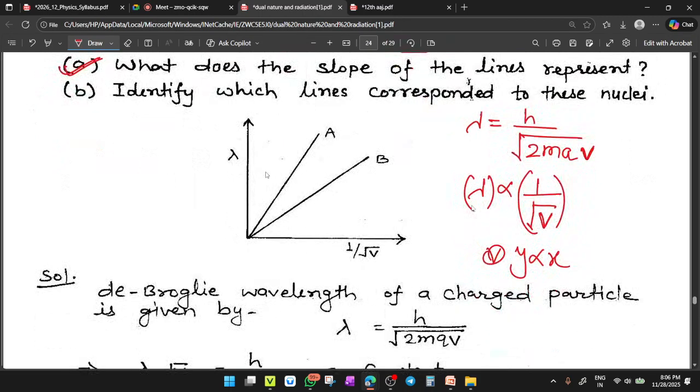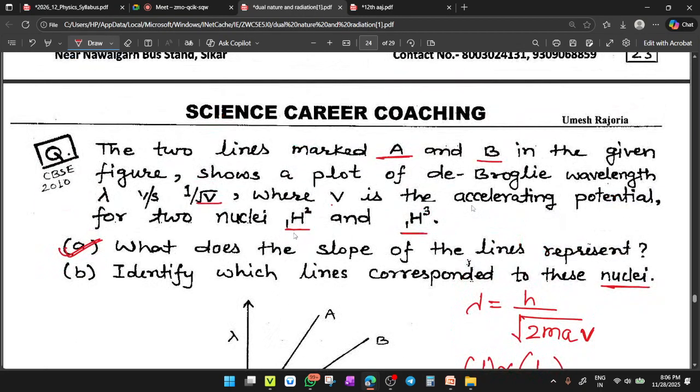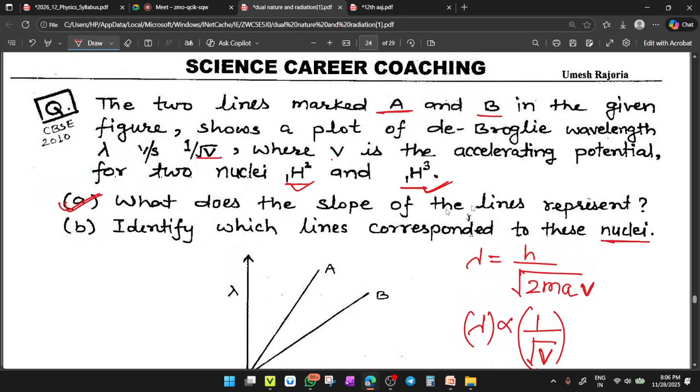Second, identify the lines corresponding to the nuclei. Means which line will represent 1H2 and which line will represent 1H3. Two questions are there. Solve this.